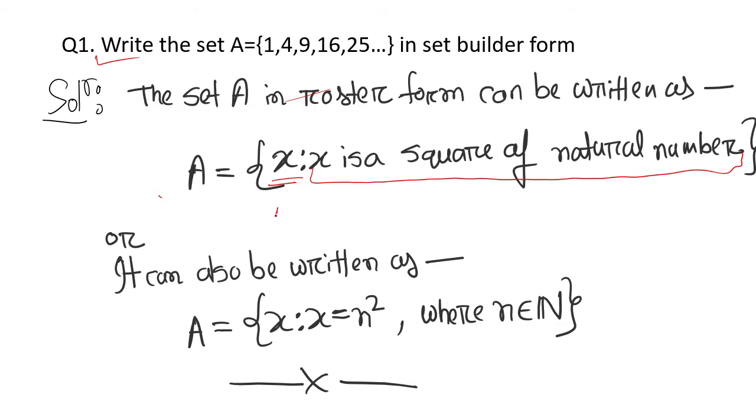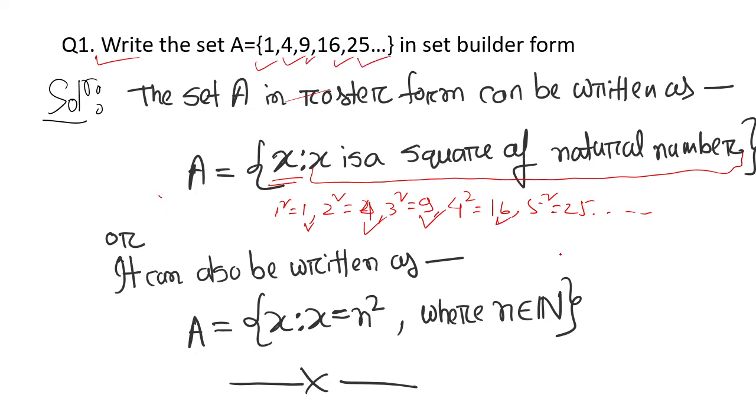First number is 1 square equal to 1, second number is 2 square equal to 4, third number is 3 square equal to 9, fourth number is 4 square equal to 16, fifth number is 5 square equal to 25. Like this it will go on. You can see 1 is there, 4 is here, so 9, 16, 25.